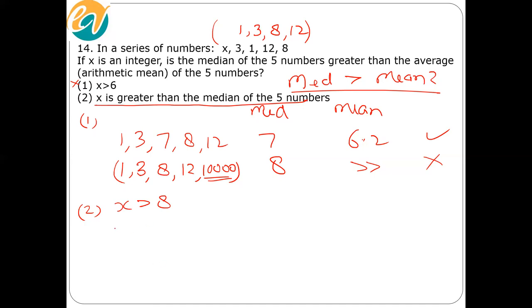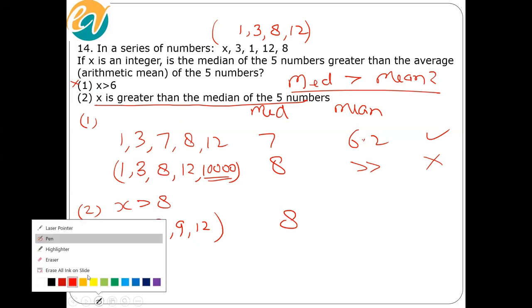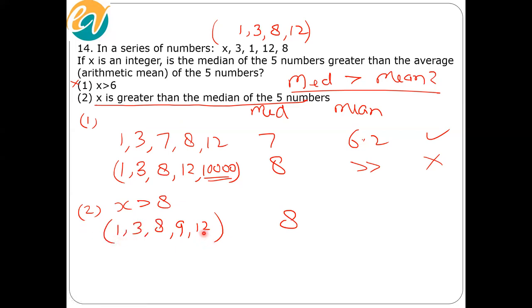The minimum value is 9, so the data set is 1, 3, 8, 9, and 12. The median is 8. The mean requires actual calculation: 33 by 5, which is 6.6. Is the median greater than the mean?